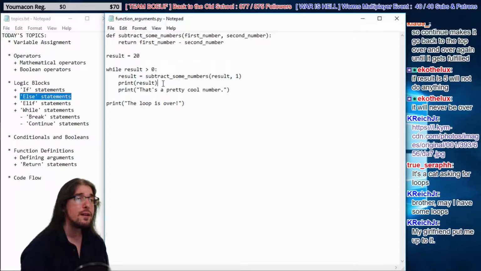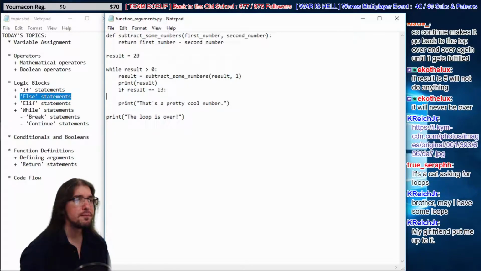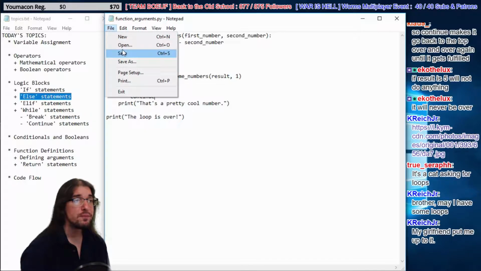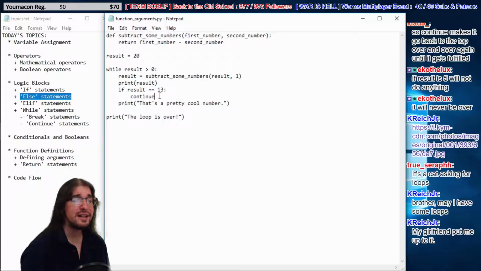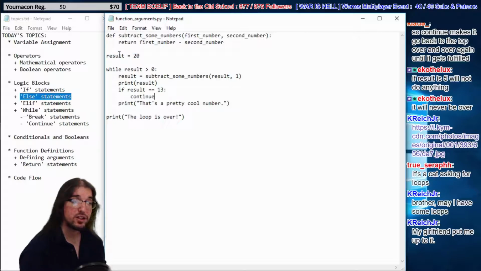But if it's 13, right? If result is 13, continue, right? So what happens, guys? If it's 13, it jumps right back up to here again. It skips this part. That's how continue is used. If for any reason you want to skip the remainder of your loop, then that's what continue is for. So if result is 13, we go right back to the top. Forget anything that happens below that.